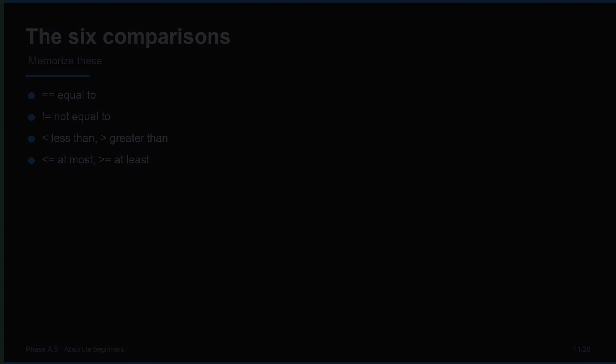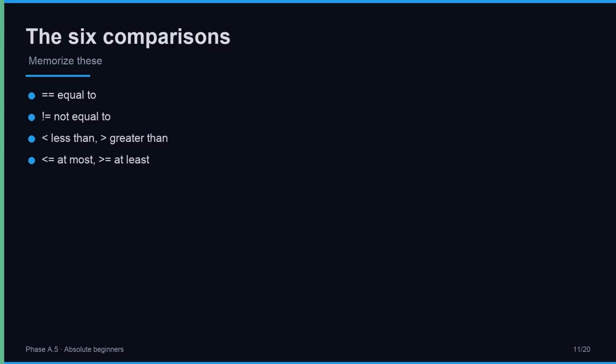Comparisons make Booleans. Here are the 6 comparison operators in one place. Double equals means equal to. Exclamation equals means not equal to. Less than and greater than are the strict ones. Less than or equal, and greater than or equal, include the boundary.